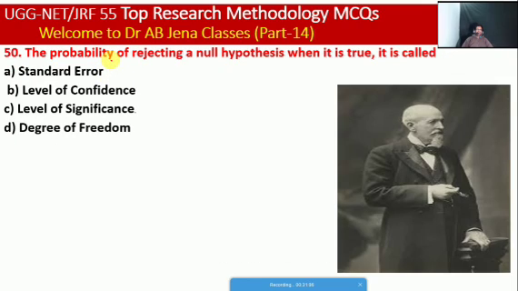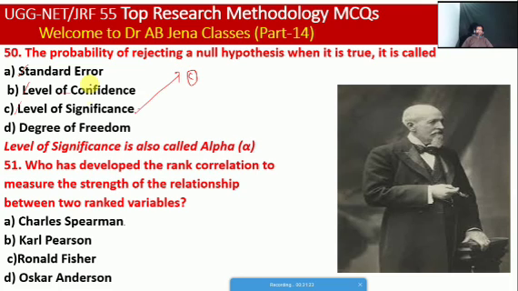So next one, we will see the probability of rejecting the null hypothesis when it is true. It is known as what? Standard error, or level of confidence, or level of significance, or degree of freedom. So friends, here C is the right option. What is the meaning of the level of significance? It's also known as what? Alpha. Friends, you have to remember.